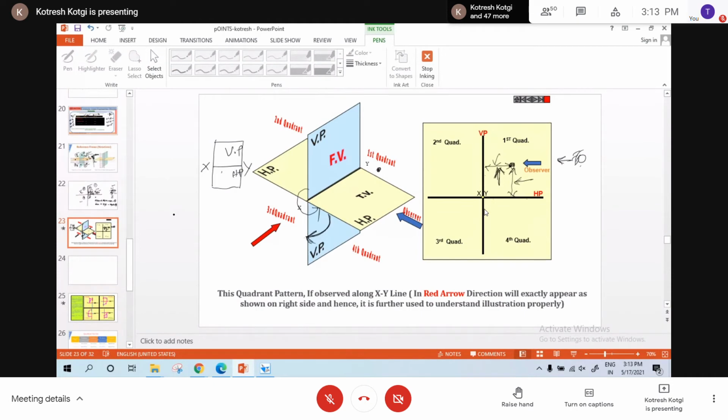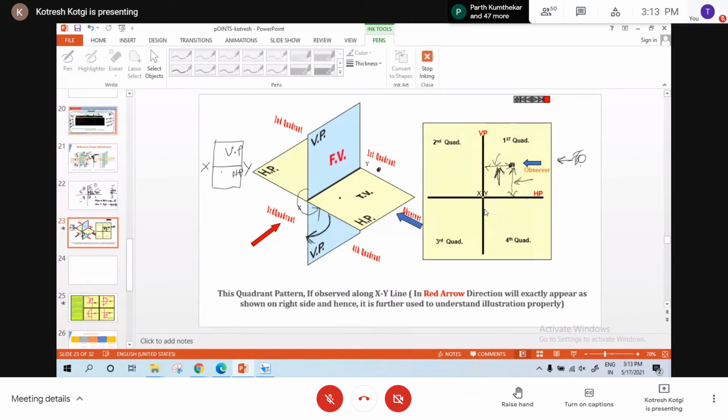You getting my point? Yes, sir. What I did? The naming is in the anti-clockwise direction. The numbering is in the anti-clockwise direction. To convert the 3D to 2D, what I do, I will rotate horizontal plane. This process remains constant for all the 4 quadrants. Now I am explaining with respect to first quadrant. What is the process? I should always rotate the horizontal plane to convert the 3D to 2D.